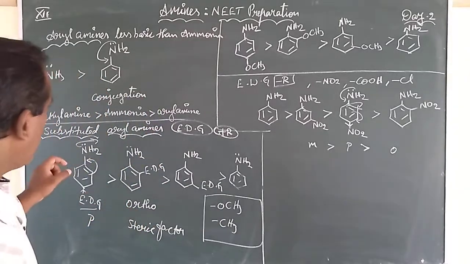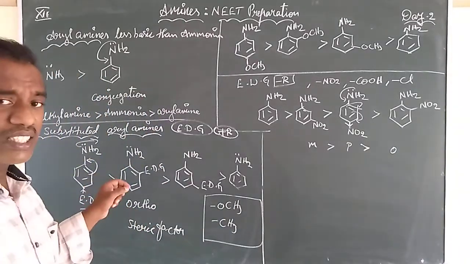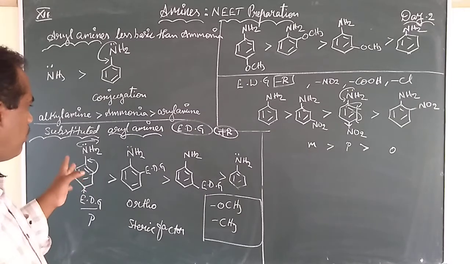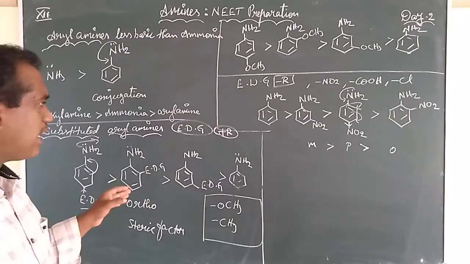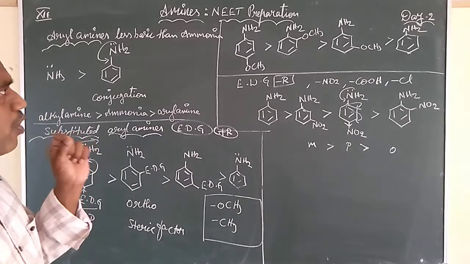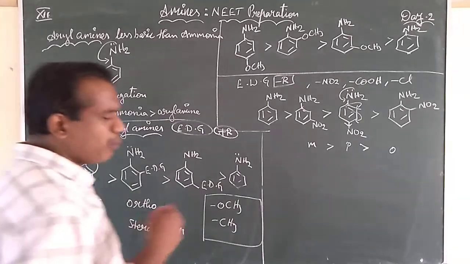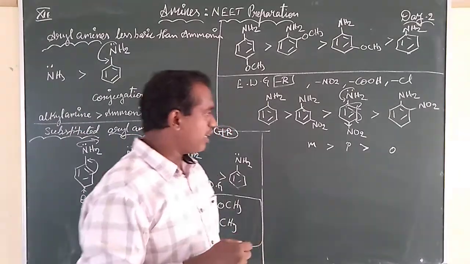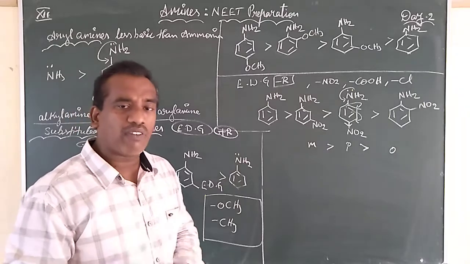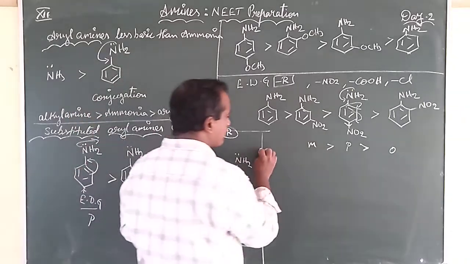Now we have seen the basic nature in the case of aryl amines, and we also explained in detail the effect of electron donating groups and the order for electron withdrawing groups. But in this section on alkyl aryl amines, we are going to include one more point.